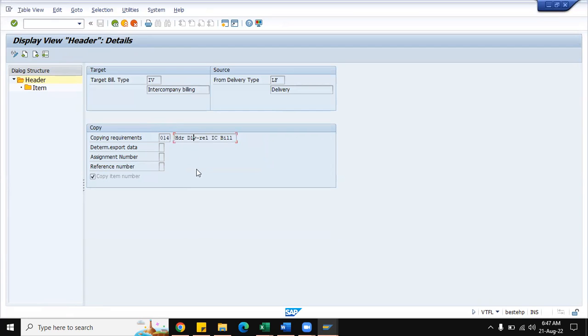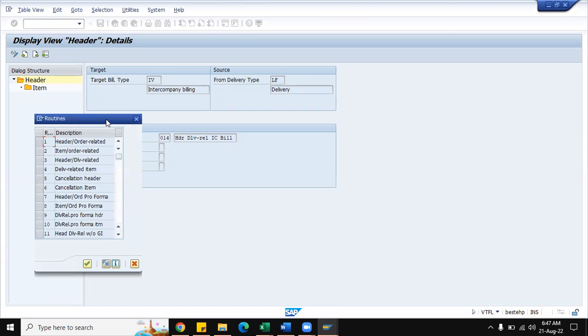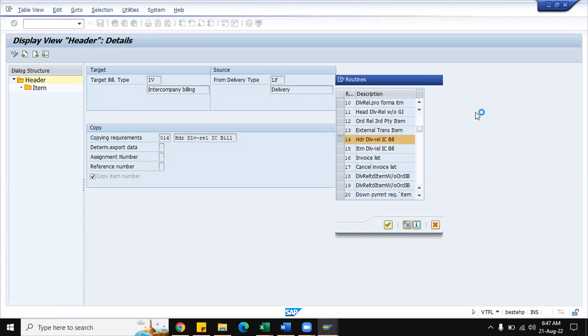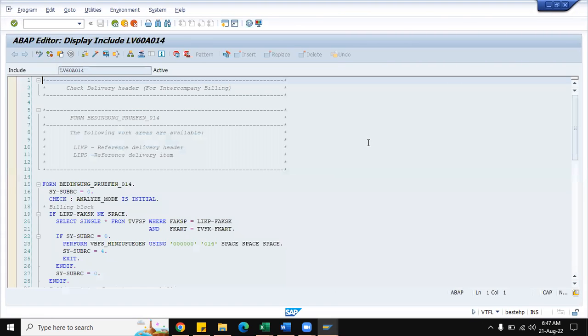See, copying requirements, header delivery related intercompany billing. This 14 tells the system that this is relevant for header related billing, header related intercompany billing. So if any changes are required, we can make the changes with the help of a technical consultant, based on the business requirement, to this particular routine or requirement.